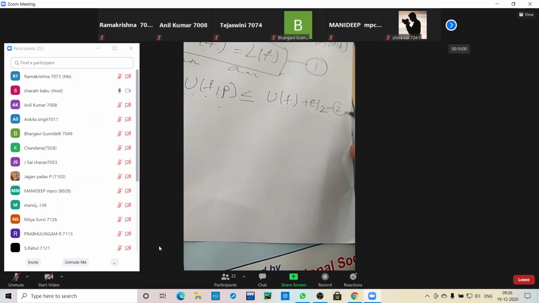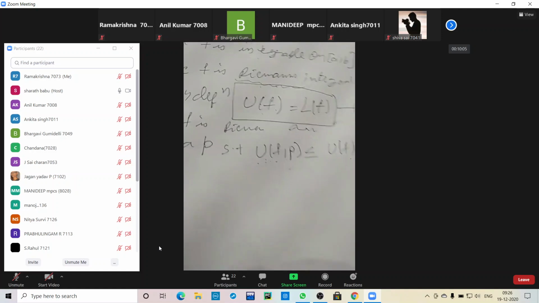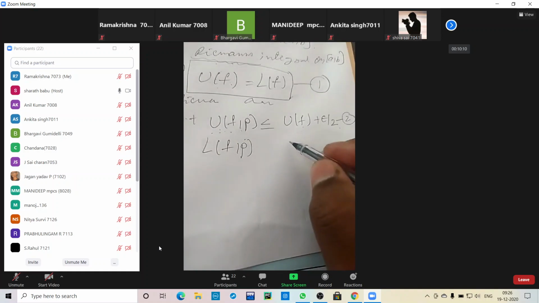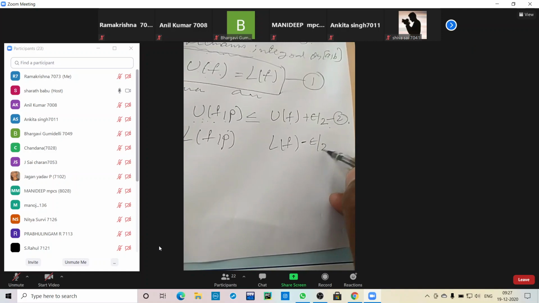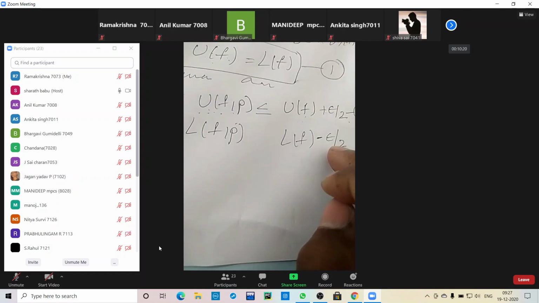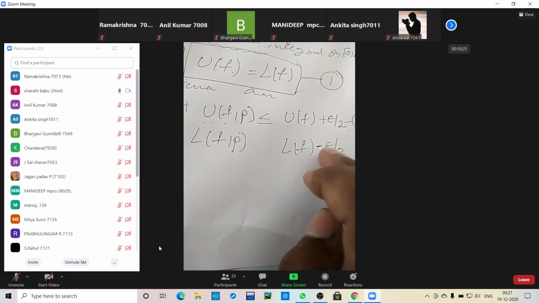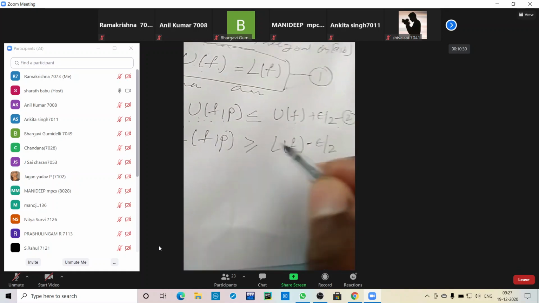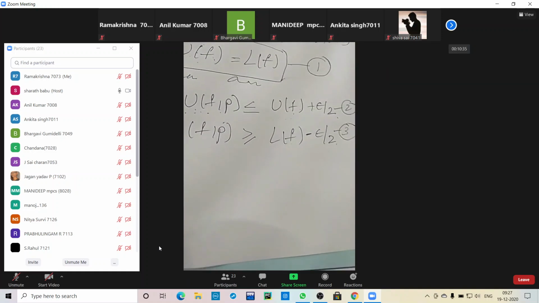So consider equation number 2. Now I want to go the same way by the definition: L(f, P) is the lower Riemann sum, and L(f) is the lower Riemann integral minus epsilon by 2. Here minus epsilon by 2 is subtracting some term, so L(f, P) is always greater than or equal to L(f) minus epsilon by 2. That is my equation number 3.